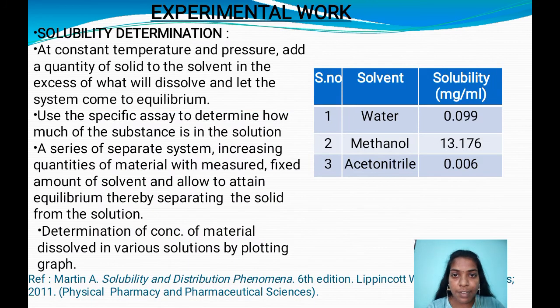Coming to the experimental work, firstly solubility determination. For the solubility determination, a small amount of solid is taken and is dissolved in an excess amount of solvent, and thereby using different types of assays, how much solid is dissolved in the solvent can be calculated. A series of tests like this can be performed by increasing the amount of solid using a fixed amount of solvent, and the concentration of the solid that is dissolved in the solvent can be calculated and it is observed which solvent is providing the most solubility.